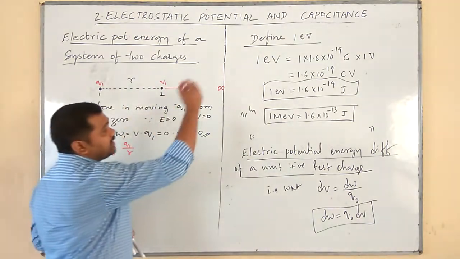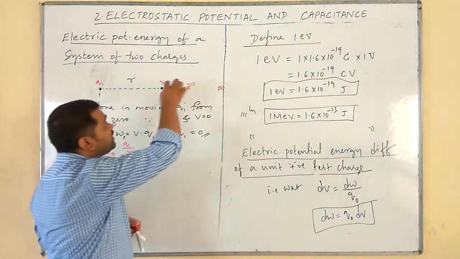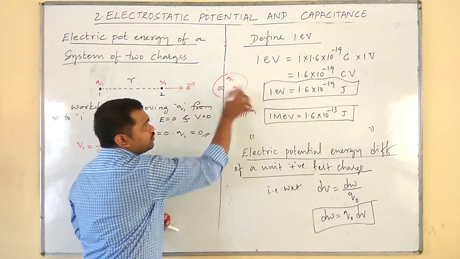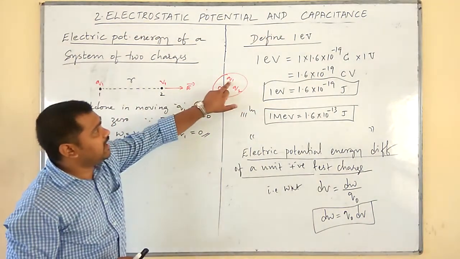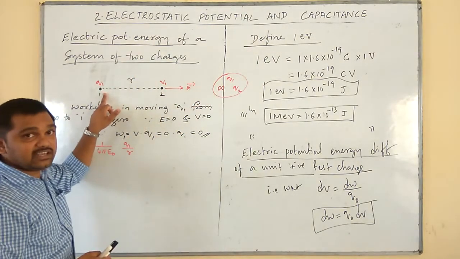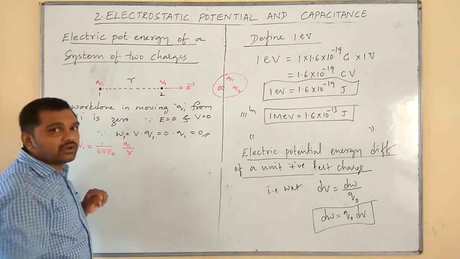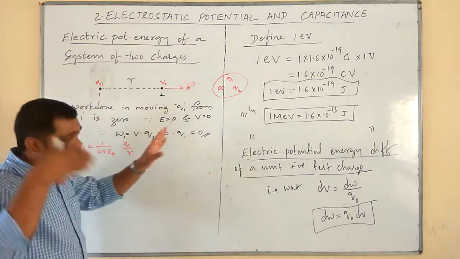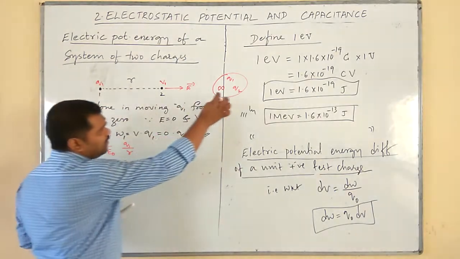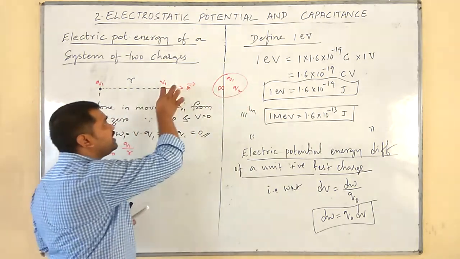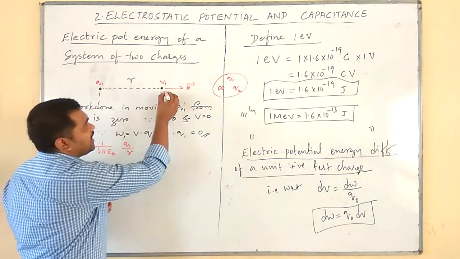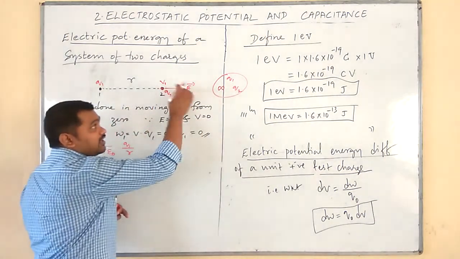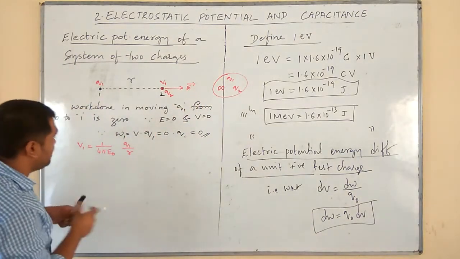Now, let us bring the remaining charge Q2 from infinity to 2. Initially, the infinity was having Q1 and Q2 charges. In the first case, I have brought Q1 and placed it here at point 1. The work done by me is 0 because no electric potential, no electric field was there to oppose it. Next, our intention is to bring Q2 from infinity to this point. Here I have to bring and place Q2, in this direction, opposite to the electric field direction. What is the work done?